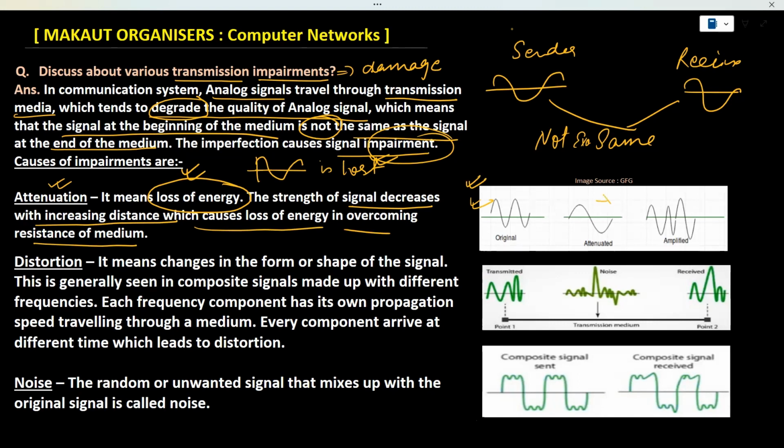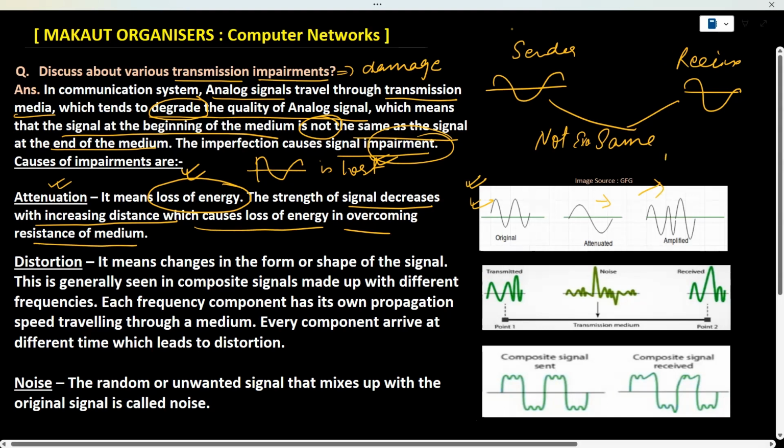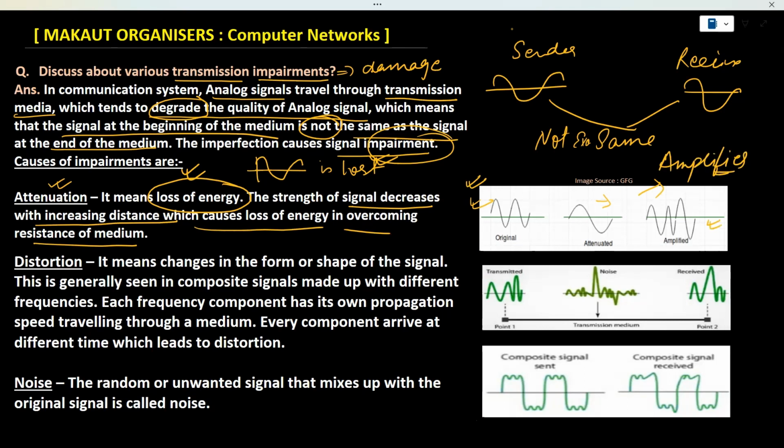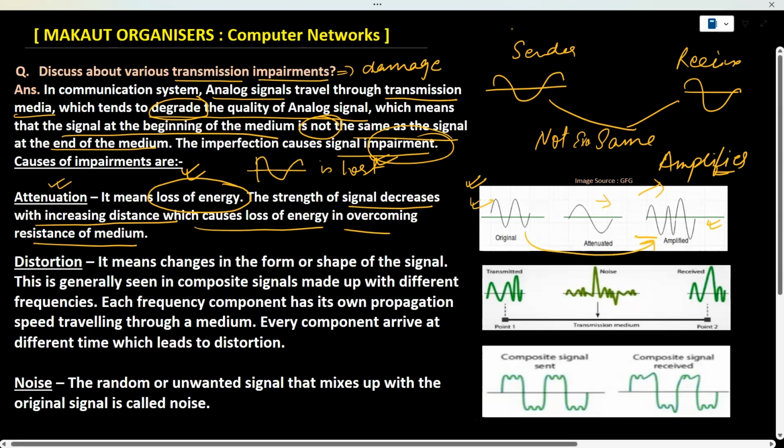And when the energy is lost, we use an amplifier to amplify the signals to regain the energy, and we try to get back the signals in their original form using the amplifier. If we see the amplified signal, it is trying to regain the signal in its original form. So this is attenuation.